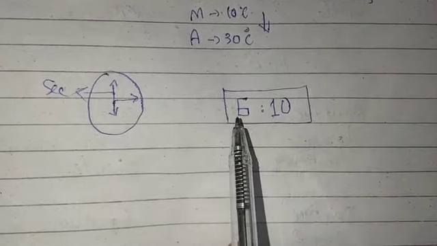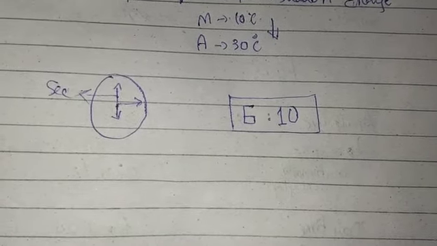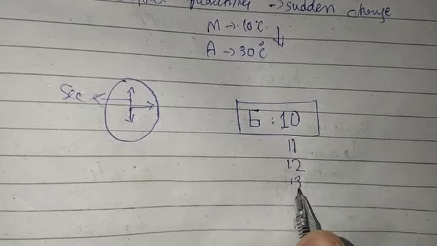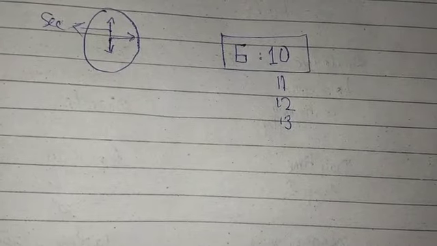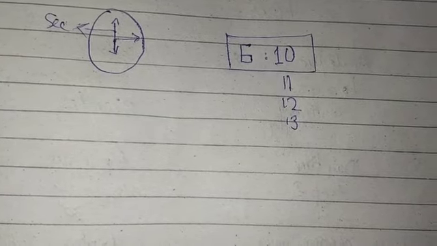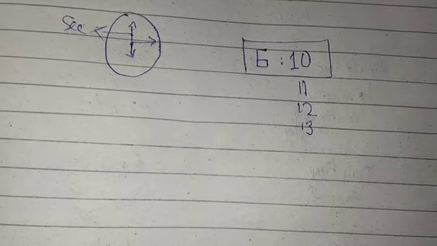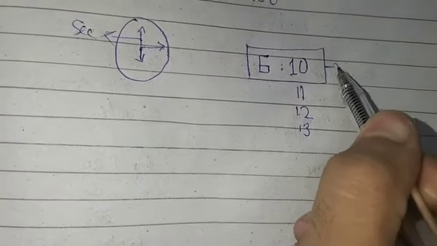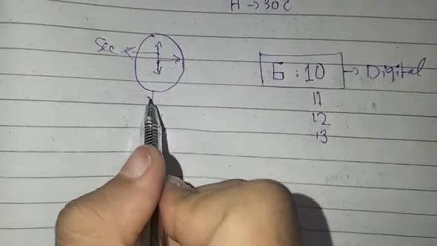But in this other clock, we are directly watching the values. When 6:10 becomes 6:11, 6:12, 6:13, this is a sudden change in the time, a sudden change in the value. We are skipping 10 minutes 1 second, 10 minutes 2 seconds. We skip those values and go directly to another value, giving a sudden change. That comes under digital. So this is an example of digital, and this is an example of analog.